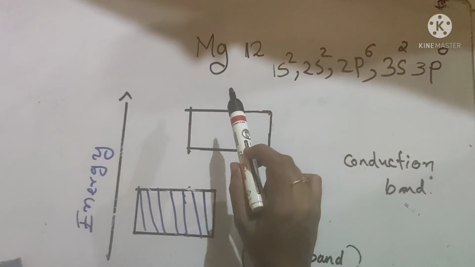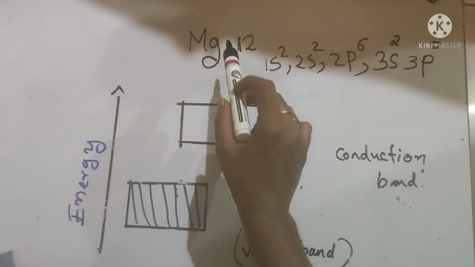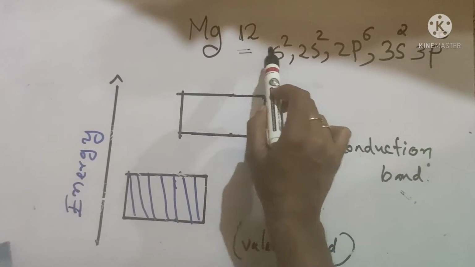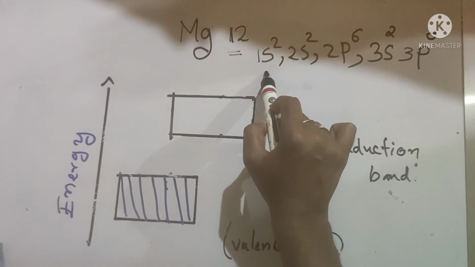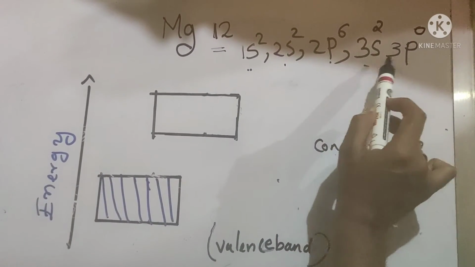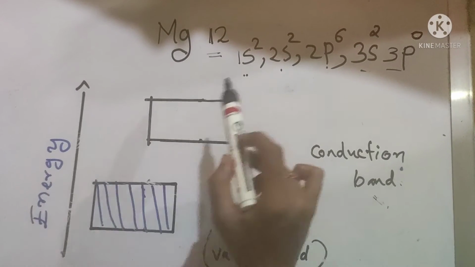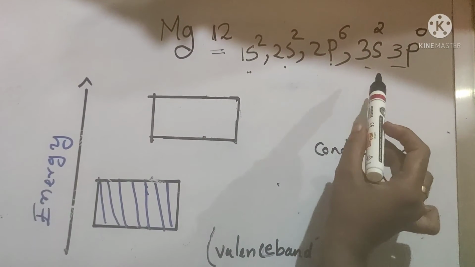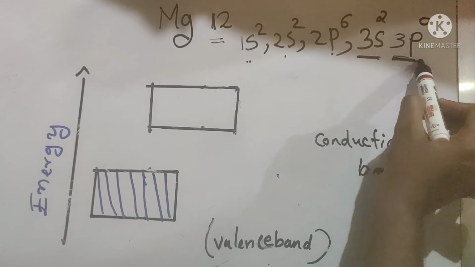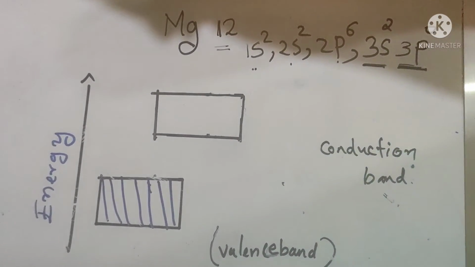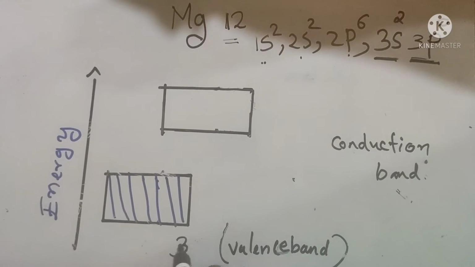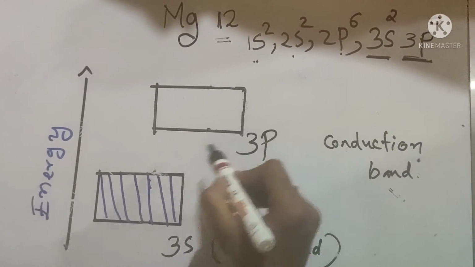Let's look at how electrical conductance occurs in the case of magnesium. The atomic number of magnesium is 12, and its subshell electronic configuration is 1s2, 2s2, 2p6, 3s2, 3p0. Then the electrical conductance here occurs between 3s and 3p orbitals.